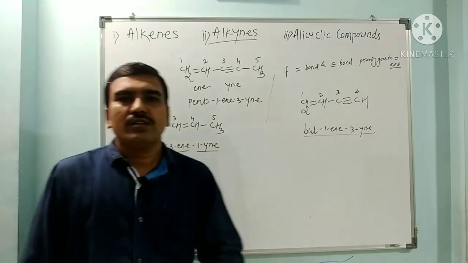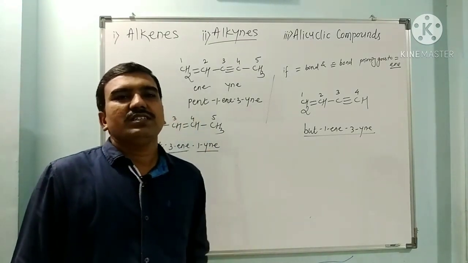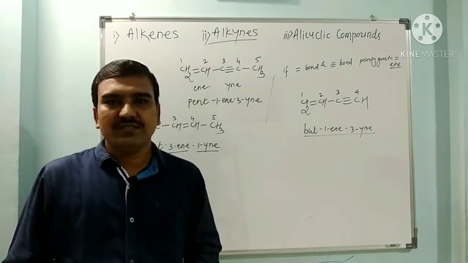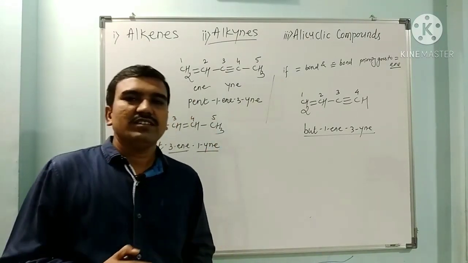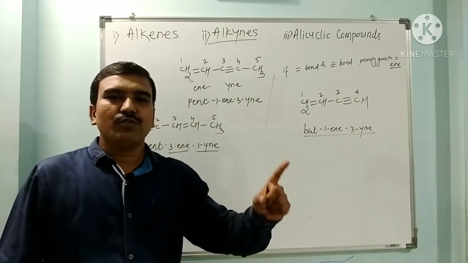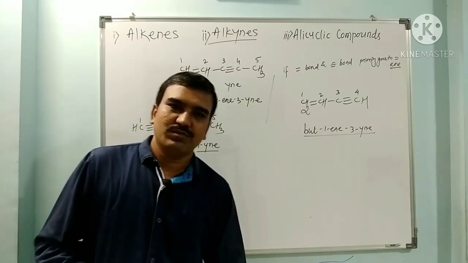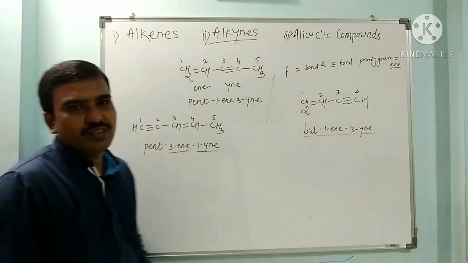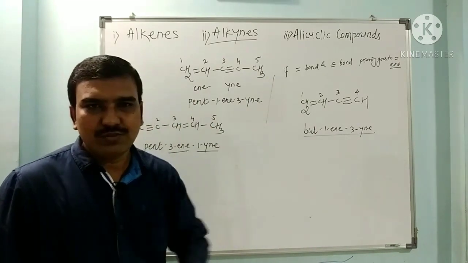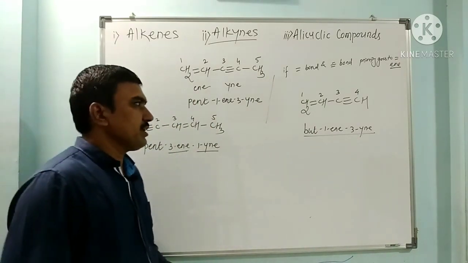If both multiple bonds are at unequal distance from the terminal end, numbering should be given in such a way that any multiple bonded carbon gets the lowest possible number. But if both have the same number, then the alkene has greater priority.